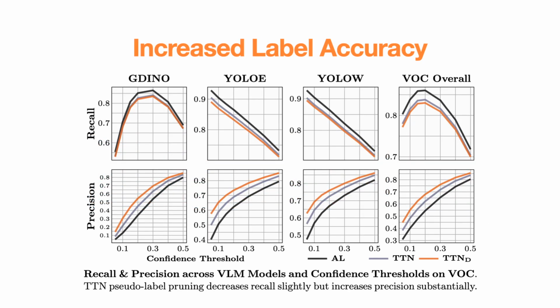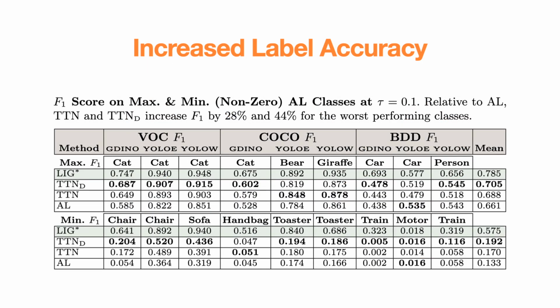Notably, while TTN pruning causes a minor reduction in recall, the precision gains are much more substantial, leading to a higher overall F1 score. In fact, while most classes benefit from an increase in F1 score, we find that the worst performing classes across VLM models and datasets improve by 28%, 44% with detection-specific fine-tuning.